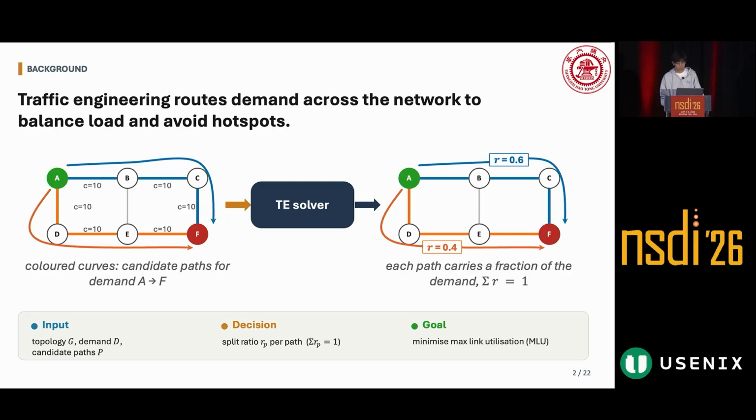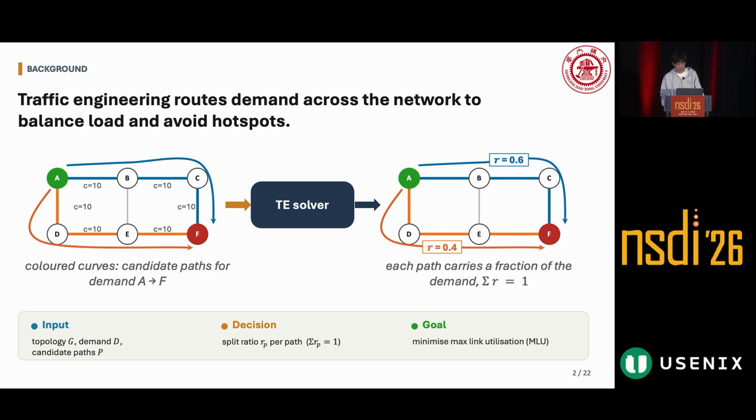As shown in the figure on the left, there are several candidate paths from A to F. What the TE solver needs to decide is the fraction of traffic carried by each path, where all these fractions sum up to 1. The inputs include the topology, the demand matrix, and the candidate path set for each node pair. The decision variable is the split ratio on each path.